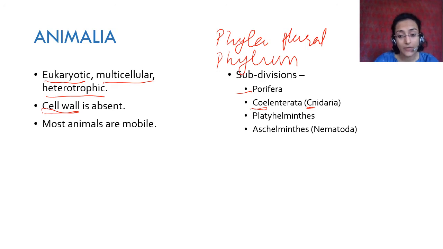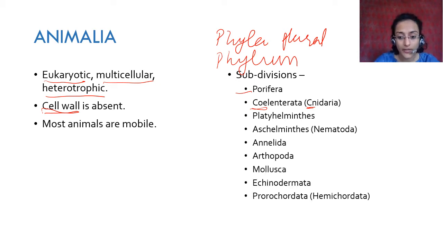Platyhelminthes, Aschelminthes or Nematoda. In your book it is given as Nematoda, but in a lot of places it is also given as Aschelminthes. Annelida, Arthropoda, Mollusca, Echinodermata, Protochordata. This should be proto, and vertebrata. I'll come to this part later in the last slide. I would like to explain what this means here.